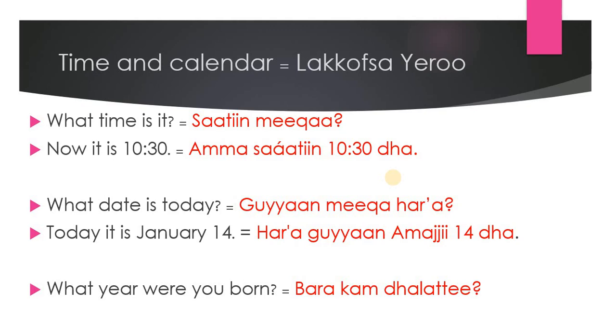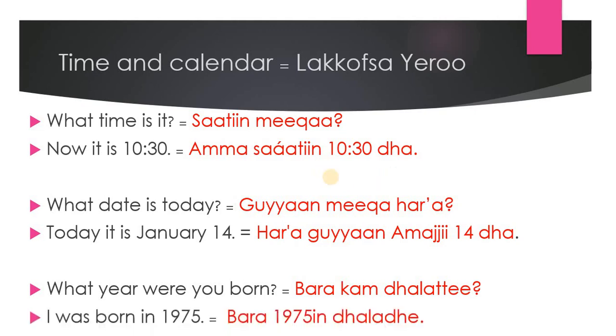You can say egga dhalatte waggaa meeqa. How many years are there since you were born? Or how many years is it today since you were born? You can say it like that. But bara here is also waggaa. Bara kam dhalatte. Which year were you born? Okay. So you can say bara 1975 dhaladhe.